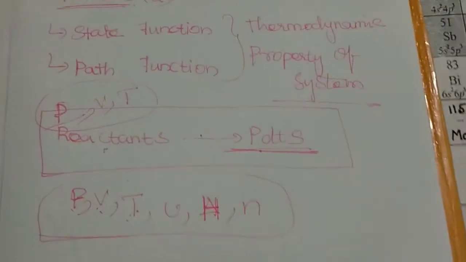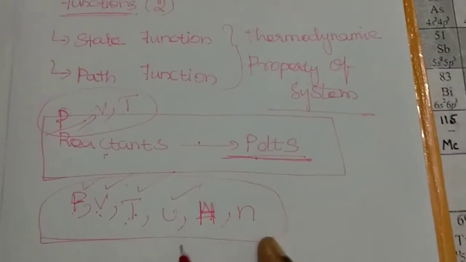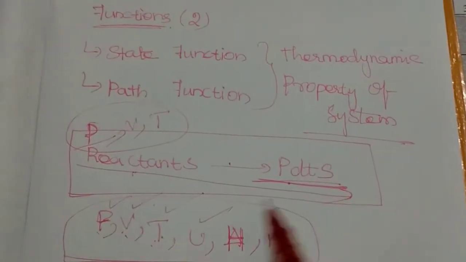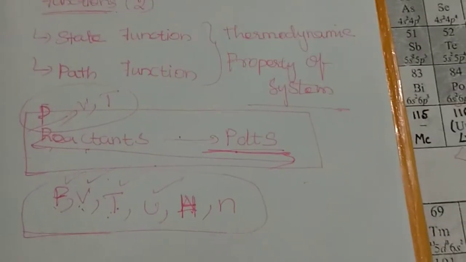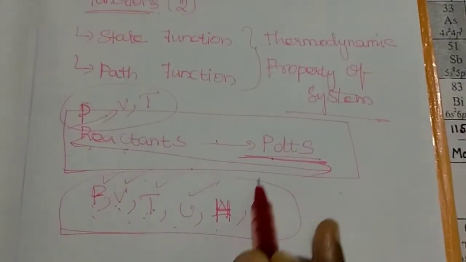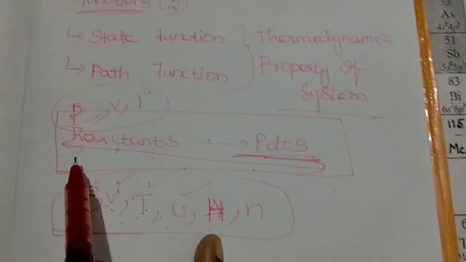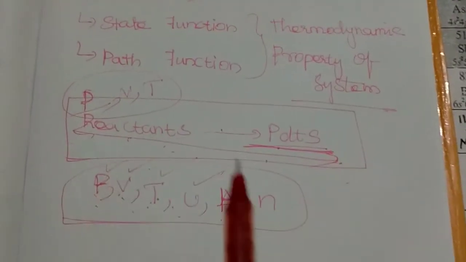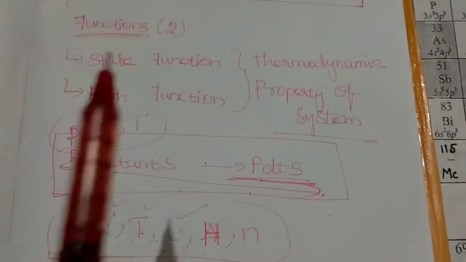So variables like pressure, volume, temperature and internal energy do not depend upon the path of the full reaction. This type of variable is generally known as a state function. So what are state functions? The variables used in a thermodynamic process that do not depend upon the path of the thermodynamic reaction are known as state functions.